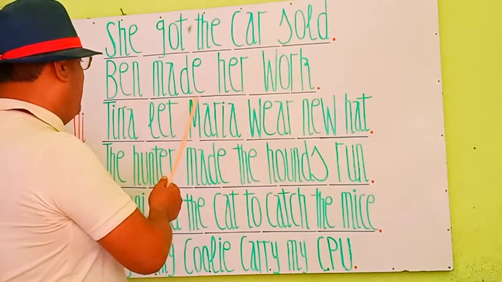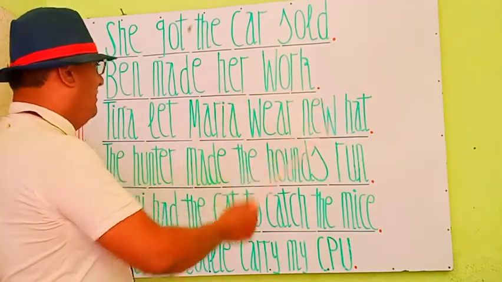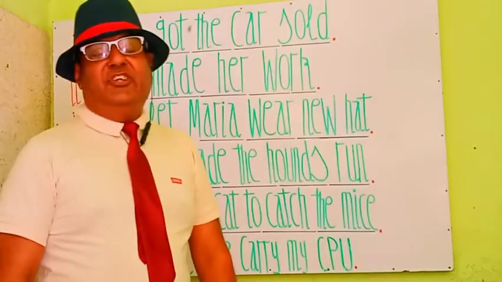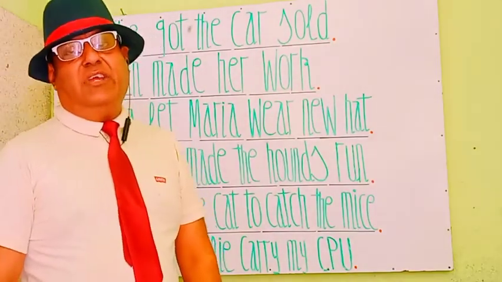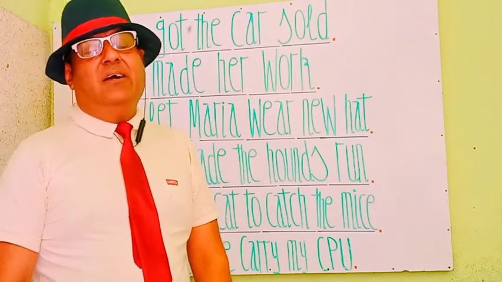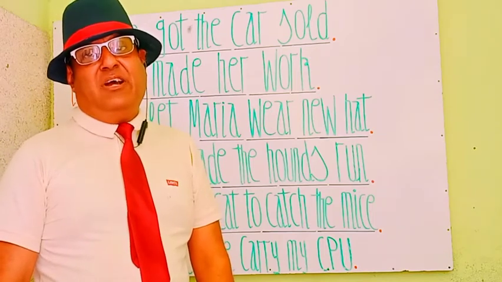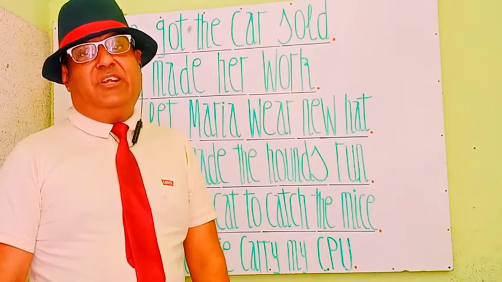She made her work. उसने उससे काम कराया. Made is the past form of make and make is a causative verb. It's used in many sentences.